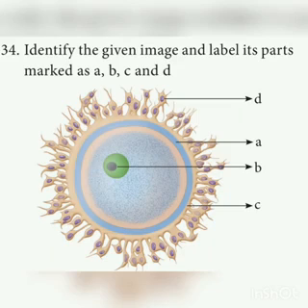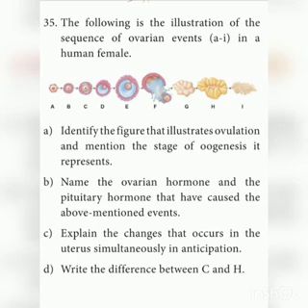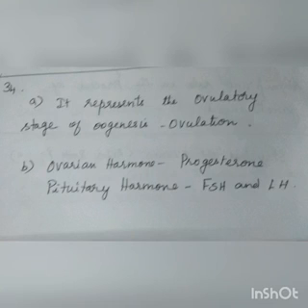identify the given image and label the parts A, B, C, D. This is the structure of the ovum. You already know that. And next, the following is an illustration of the sequence of ovarian events that take place in the human female. They are asking some questions based on this diagram. Identify the figure that illustrates the ovulation. This represents the ovulatory stage of oogenesis, that is ovulation.